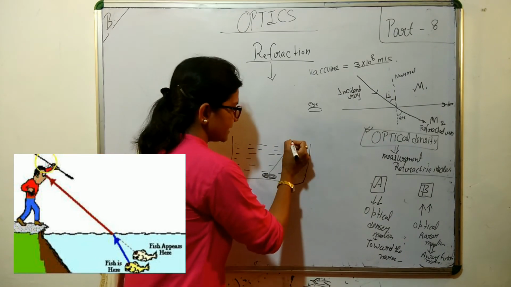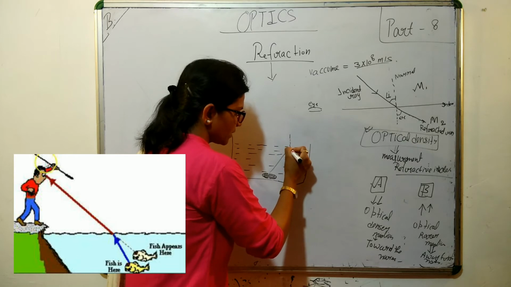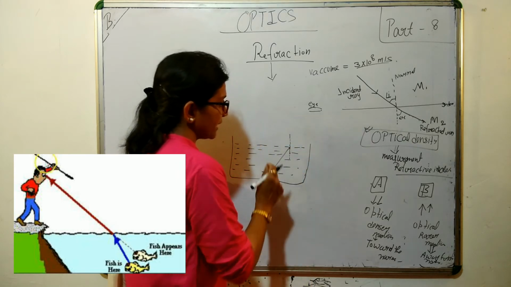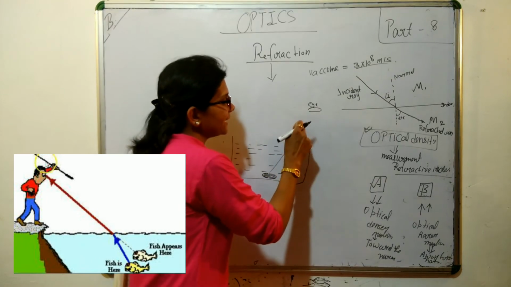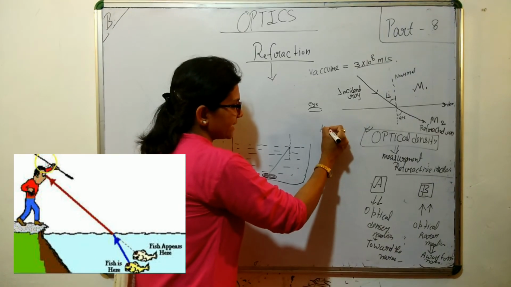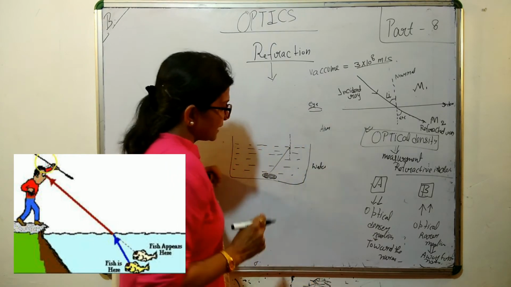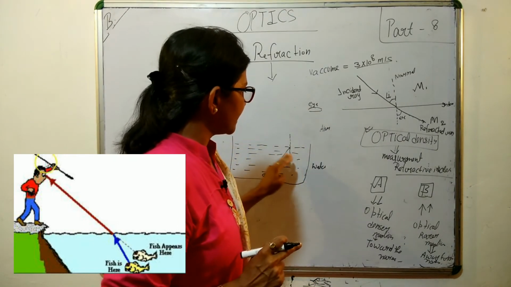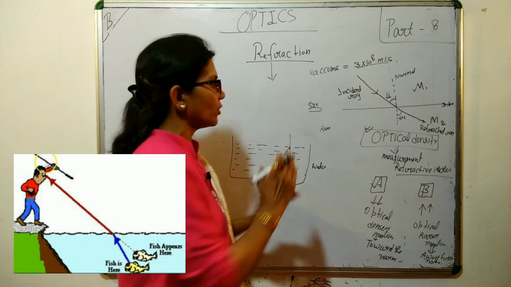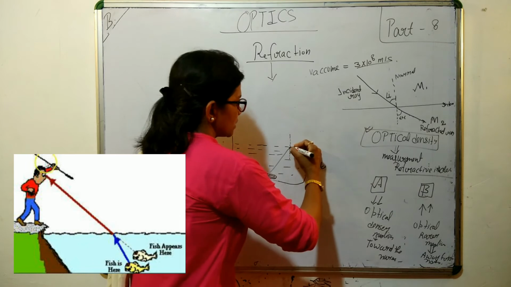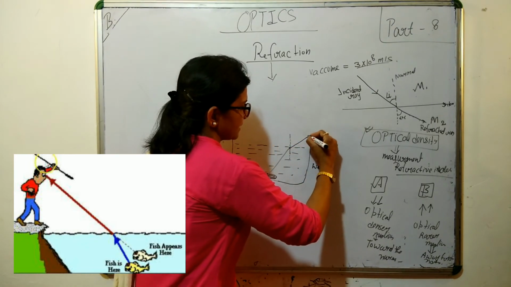Then there is the interface. We will draw the normal, the perpendicular line. This is the denser medium, water, and the air is the rarer medium. Then in the rarer medium, the refracted ray will move away from the normal. So then it will be like this.